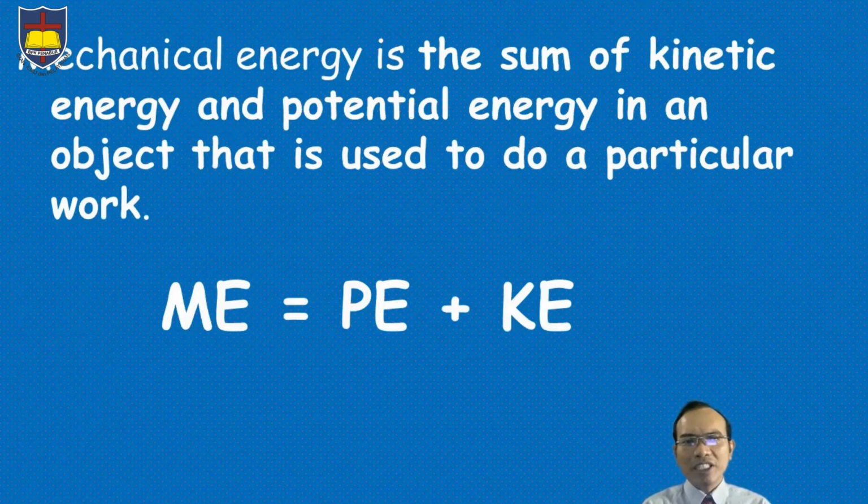And when we sum up both potential energy and kinetic energy, we get mechanical energy. Mechanical energy is energy used to do a particular work. Or in other words, mechanical energy is equal to potential energy plus kinetic energy.